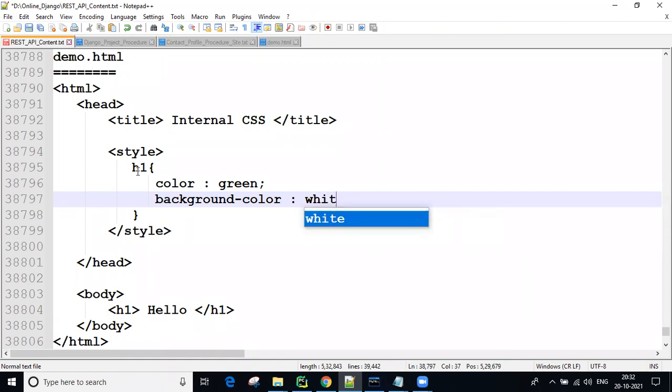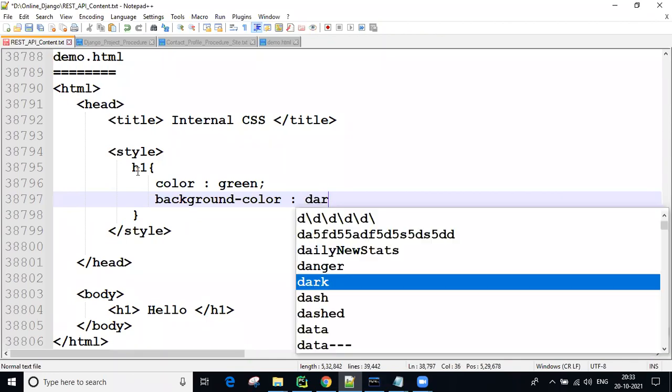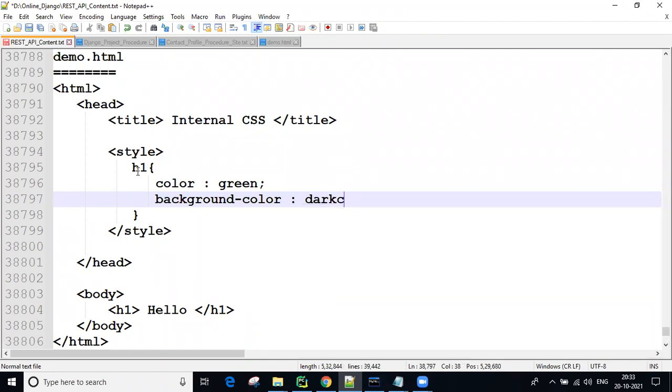By default, white background color is there. Now you can take, for example, dark cyan, whatever color you want, you can take it. Don't worry.